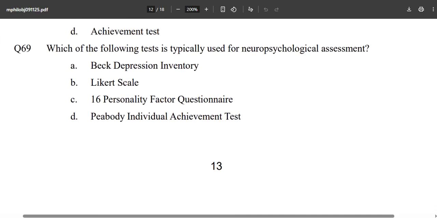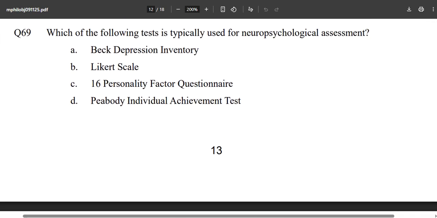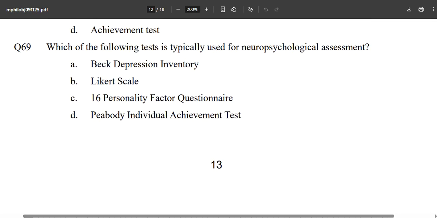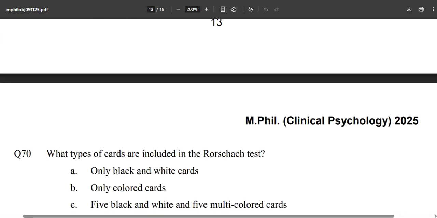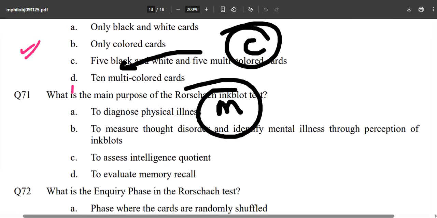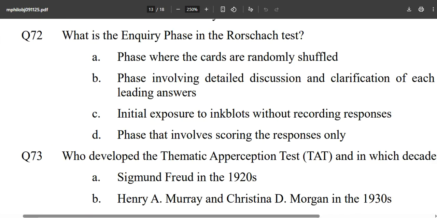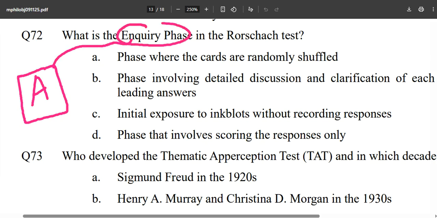Okay, neuropsychological assessment, Likert scale. Oh my goodness. Peabody individual achievement test. Okay, what type of cards are included in the Rorschach? You will find this Rorschach 2 questions, 3 questions. Okay, now this question, inquiry phase, I can bet, guarantee, or say with so much conviction that whomsoever has read a book properly, they will be able to answer this question quickly. Okay, very quickly, I will say.